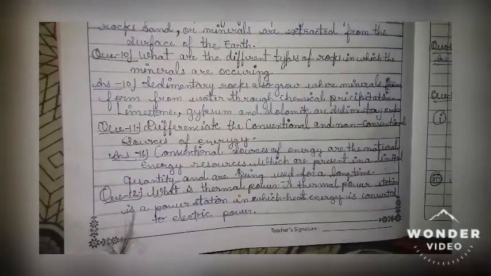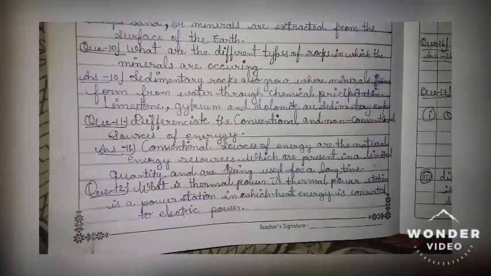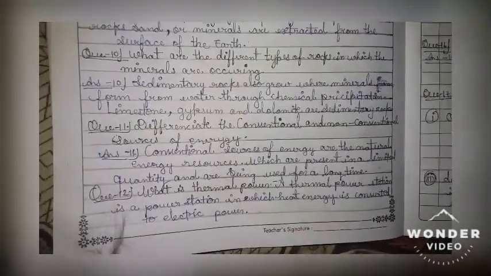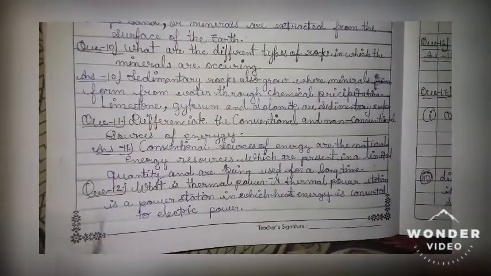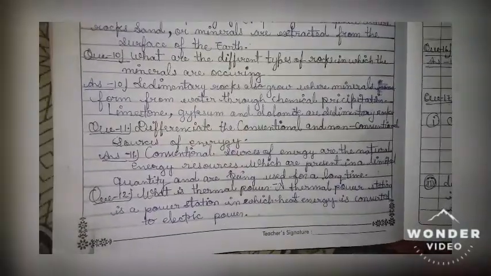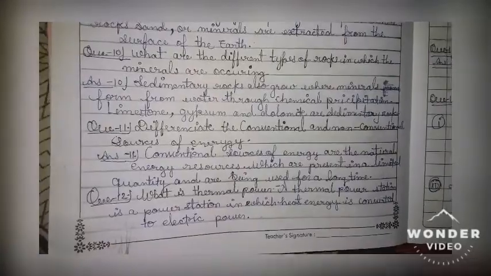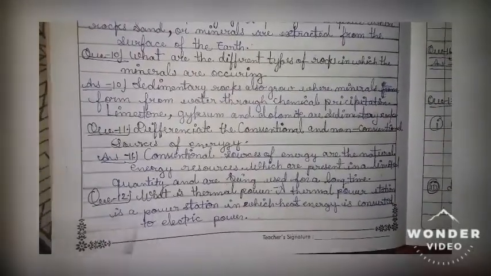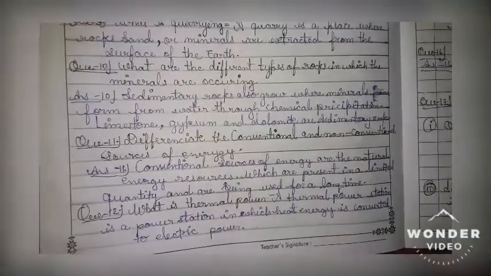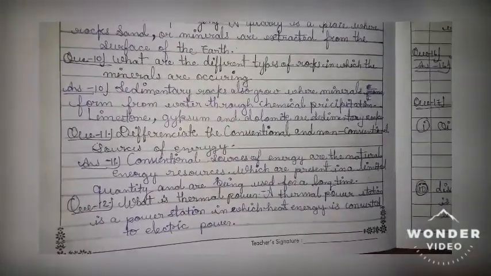Question number 10. What are the different types of rocks in which minerals occur? Answer: sedimentary rocks are formed where minerals are deposited from water through chemical precipitation. Limestone, gypsum and dolomite are sedimentary rocks. Question number 11. Differentiate the conventional and non-conventional sources of energy.